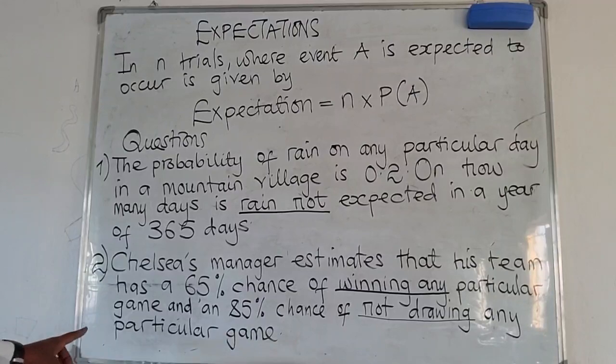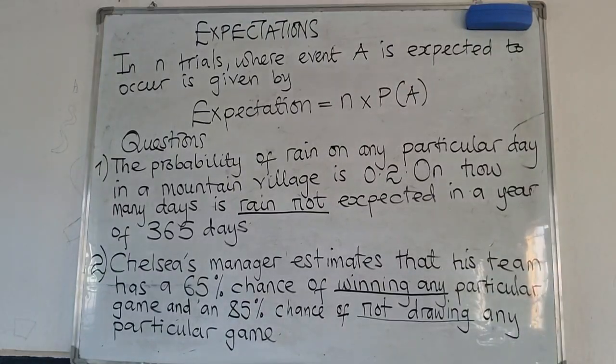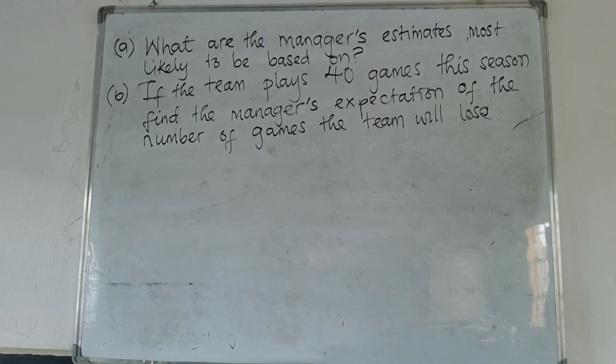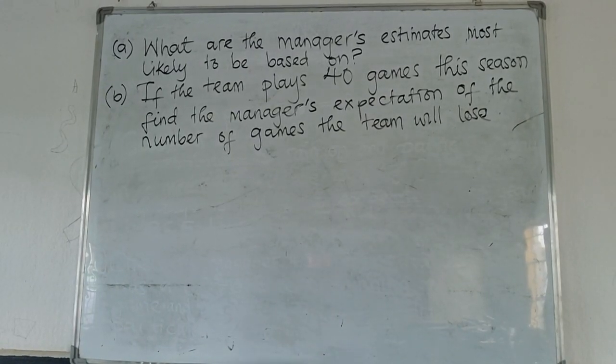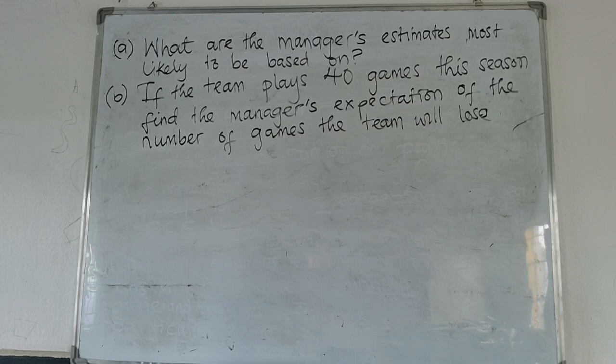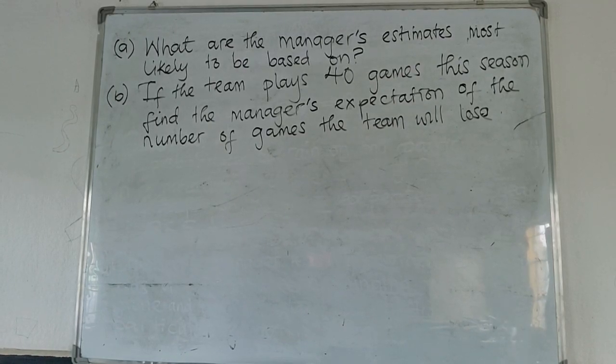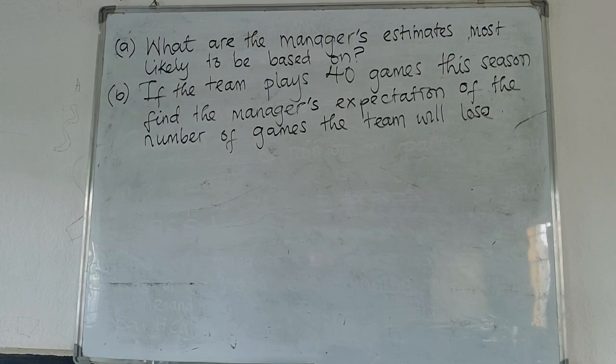So now, this question has got two parts, A and B. For A, what are the manager's estimates most likely to be based on? What is his expectation based on? From the statement which has been given, we can see that the manager has spoken about a 65% chance of winning and an 85% chance of not drawing. So in this case, he's basing it on the number of games, or on the probability of him losing. That's where all these estimates are coming from.